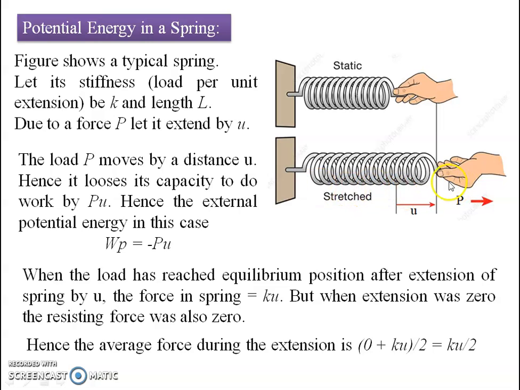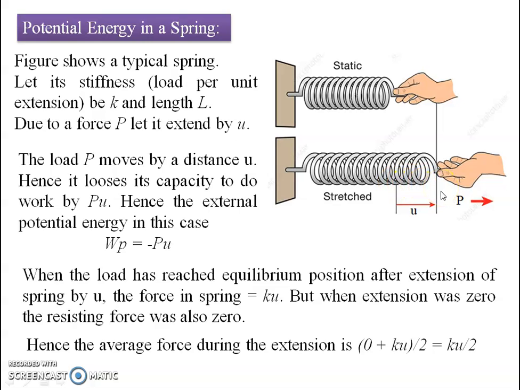Due to application of this pull P, the spring being a very elastic or flexible element, based on its stiffness capability it will show some extension. Let us say the load P moves by a distance U. Hence it loses its capacity to do work by P into U. There will be a loss in the capacity of the structure, as it will have stretching here.